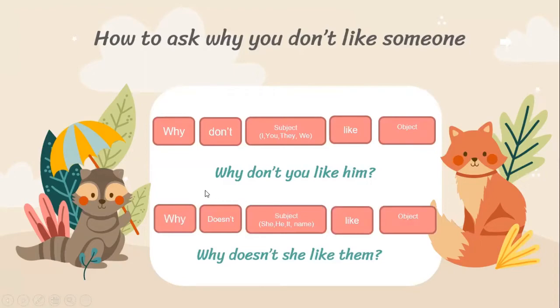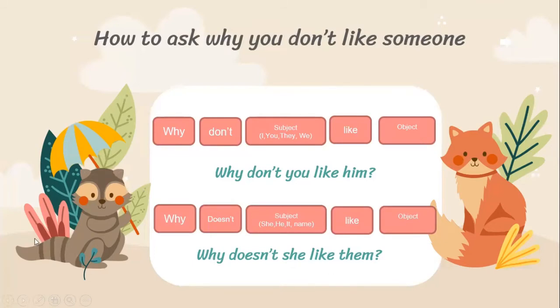For example, why don't you like him? The next one, if the subject is she, he, it, or someone's name, you put why, then doesn't, then the subject, then like and the object. For example, why doesn't she like them?